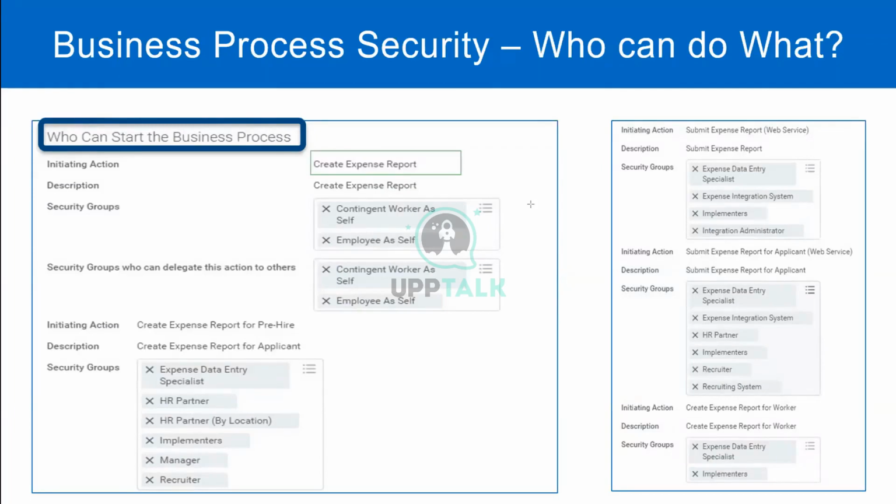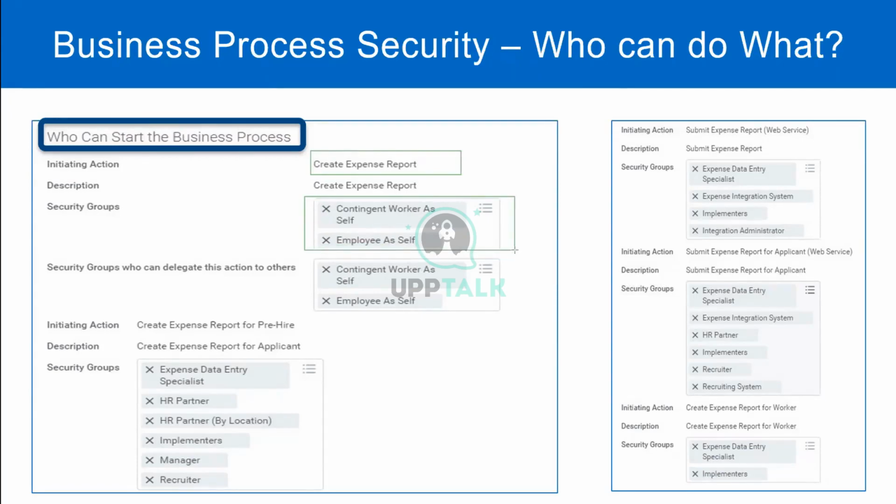Okay, the contingent worker is self, employee is self. That's correct. Yes, that's correct, because that's logical as well, isn't it? The employee should be able to create an expense report. The contingent workers should be able to create an expense report.